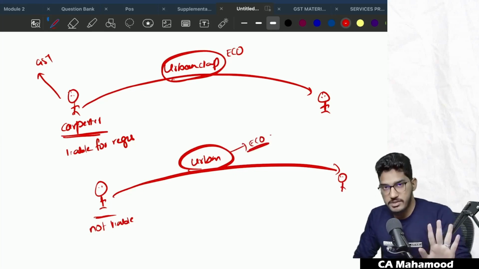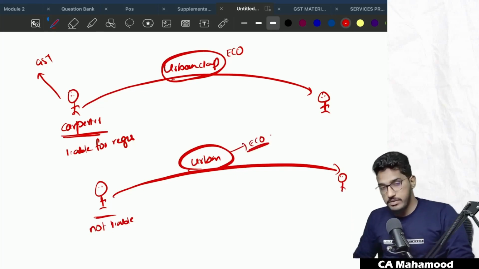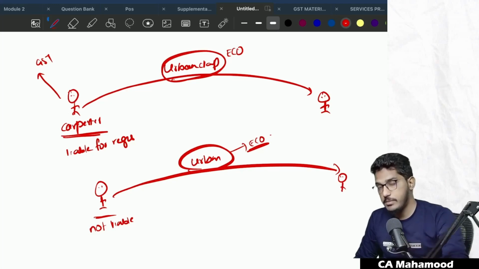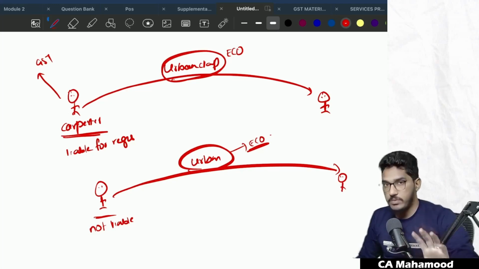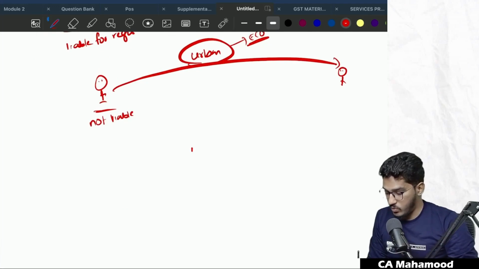E-commerce operator will pay the GST. Clear? Guys, four kinds of services I have told, where if these services are provided through an e-commerce operator, the tax will be paid by the e-commerce operator. What are they? Number one.